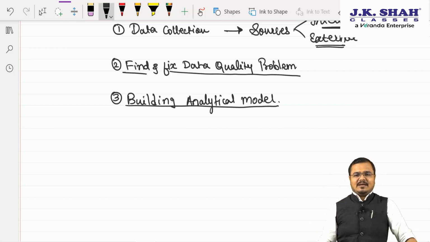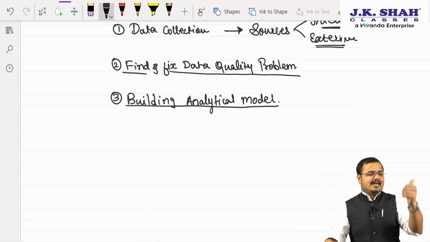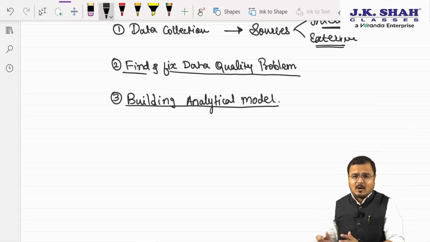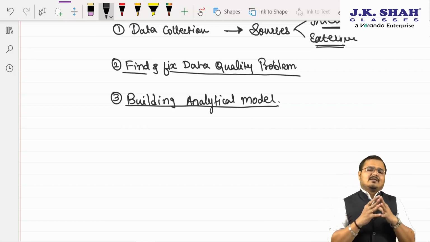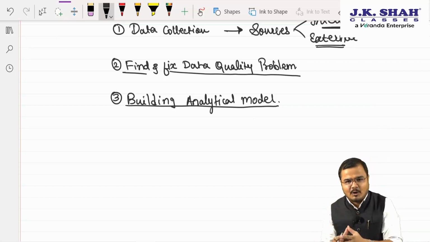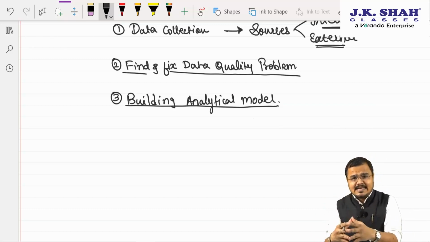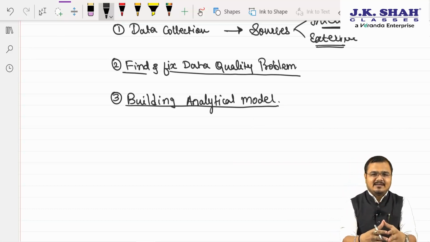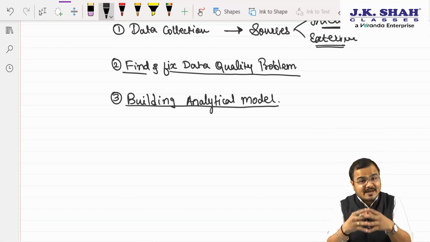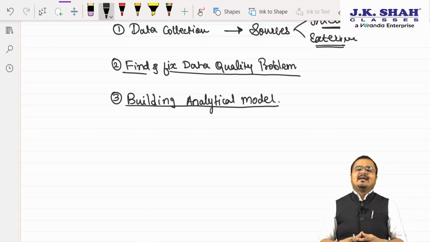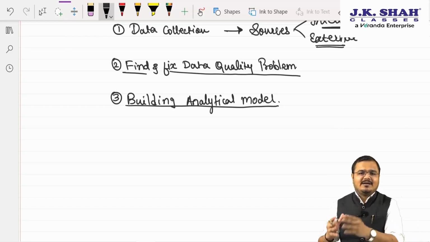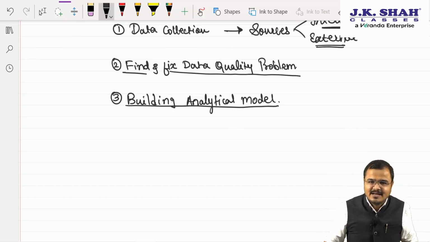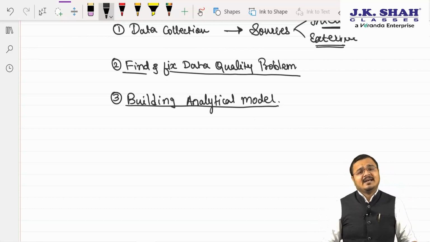So what are the 3 steps in the data analytical process? Come on, tell me. Sir, number 1, we need to collect the data. Number 2, sir, we need to find as well as fix the data quality problem if it exists. And third, sir, we are supposed to build the proper data analytical model so that the analytical results can be presented to the decision maker, to the executives, in such a perfect manner that by looking at the presentation of that data, a manager can take a nice and accurate decision. Am I very clear to all? Sir, it was too easy. Correct. Moving on now to chapter number 3.